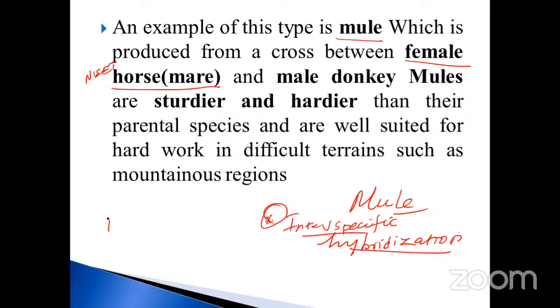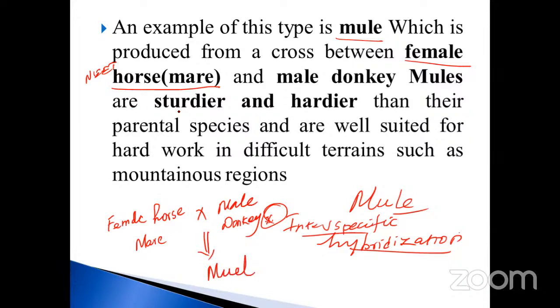Female horse is called a mare. Cross it with the male donkey. That is called a mule. So we obtain the progeny. What is that? Mule, which is stronger and also hardier.